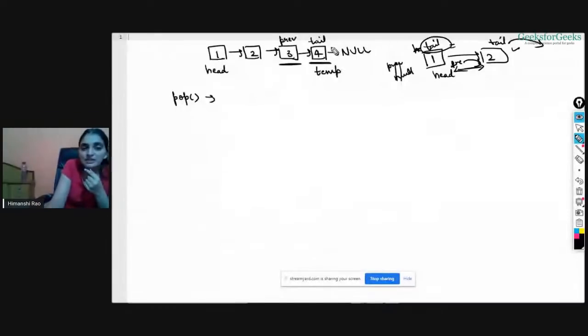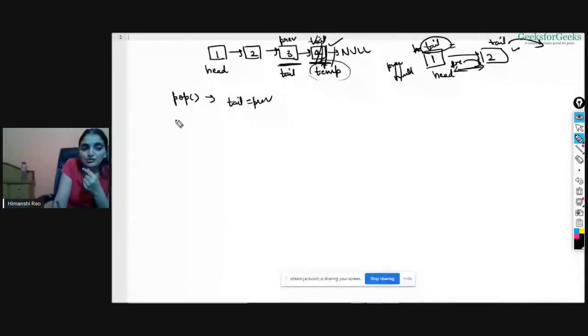What I'm doing is at the last node, temp is pointing now, right? As soon as your temp is pointing at the last node, do tail is equal to previous. Take this tail to the previous pointer here. And now your tail is pointing here and remove this one, right? So this one has been removed successfully. Now the status is this only, 1, 2, 3.